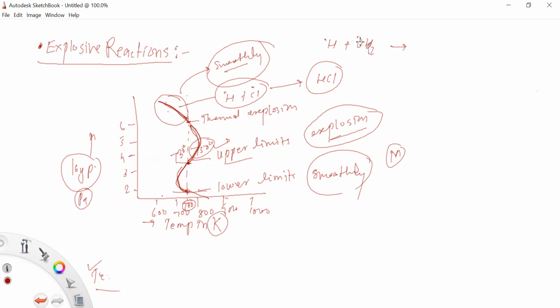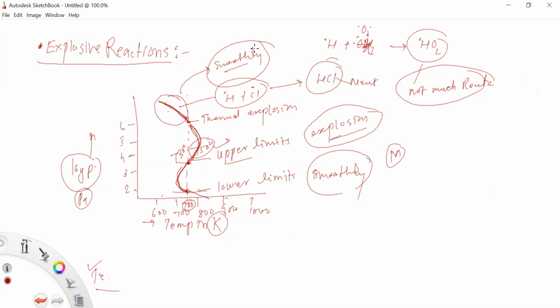This is not very reactive. If a neutral molecule is formed, this combination is responsible for stopping the reactions. It means the reaction is smooth.